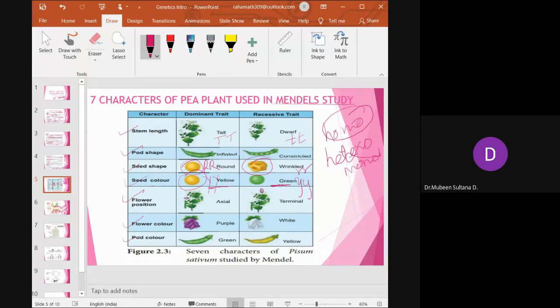How will a recessive color come as 3 in the 3:1 ratio? Only the dominant will come as 3. Always remember this. Whether the dominant is double or single, its character is the one that will be represented first. The dominant character will be seen whether the plant is homozygous or heterozygous, whereas for a recessive gene, the genotype should be homozygous. Only then will the phenotype of the recessive character be represented, or else it will not. Do you understand? Yes, ma'am.